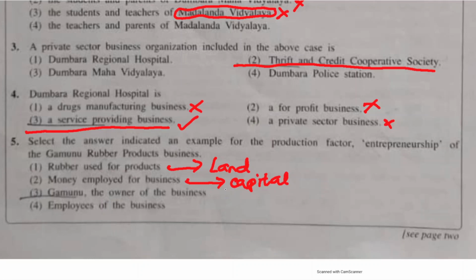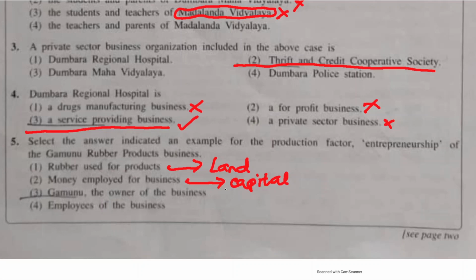Owner of the business is the person who is in charge of the business, has to make sure he has all the other production factors to deliver the business as they hope. So Gamunu is the person who engages in entrepreneurship, discharging his role of gathering all the other production factors to do the business. So third one seems to be the correct answer.